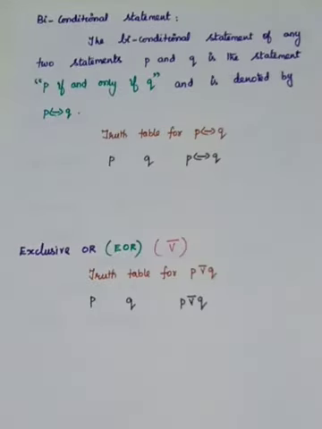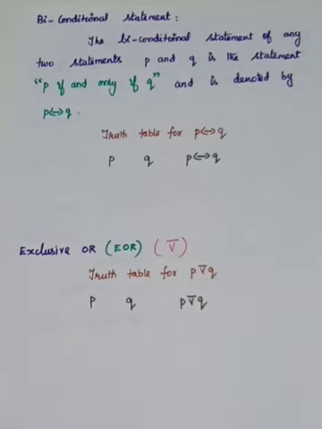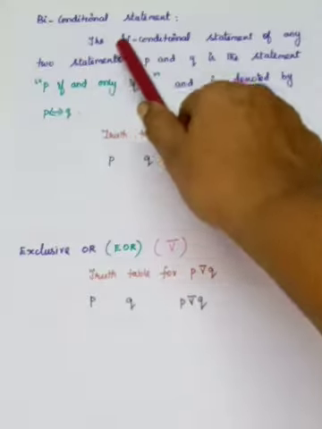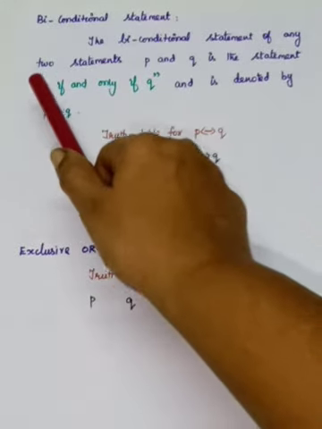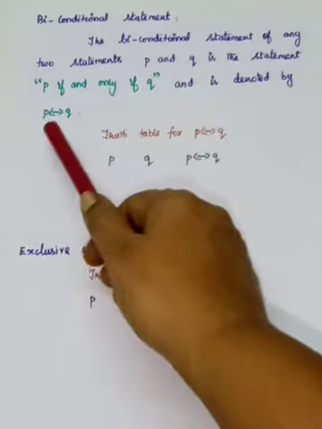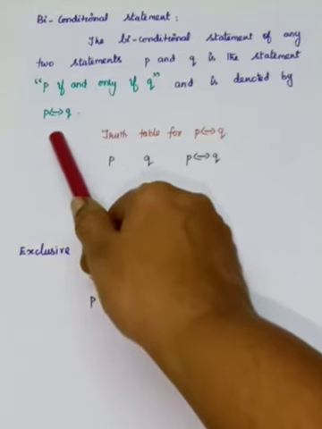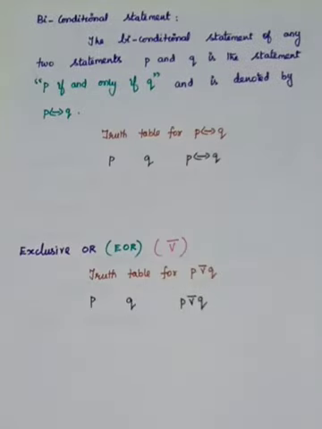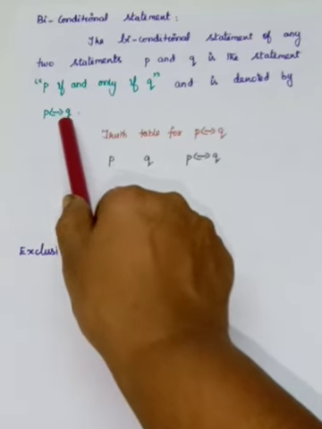So the next one, we are moving to the biconditional statement. Bi means two. So we'll take two simple statements P and Q. The biconditional statement of any two statements P and Q is the statement P if and only if Q, and is denoted by P with an arrow mark on both sides. Conditional statement means one side arrow mark, that is P implies Q. But biconditional statement means P if and only if Q.